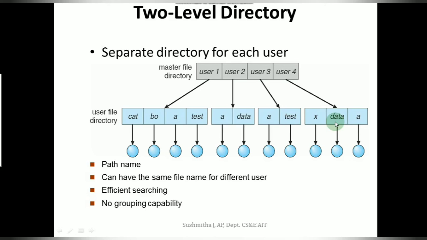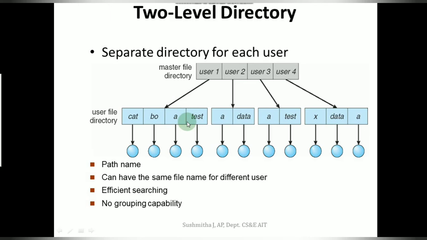Now to create a file for a user, the operating system searches only that user's UFD and checks whether that file name exists or not. If it does not exist, it allows you to create it. The operating system ensures uniqueness only under a set of user file directory.